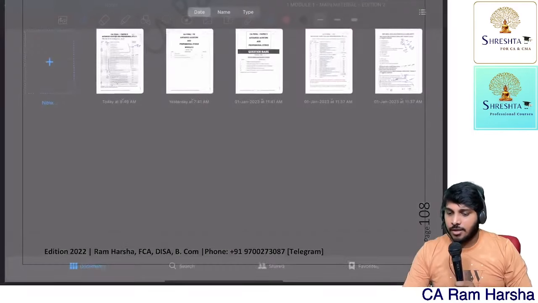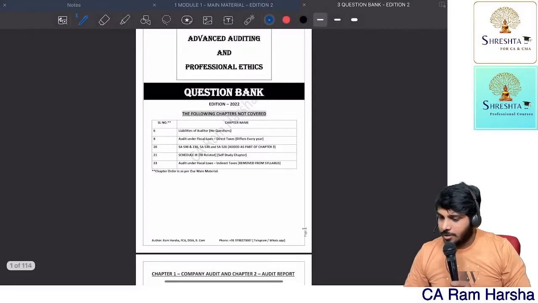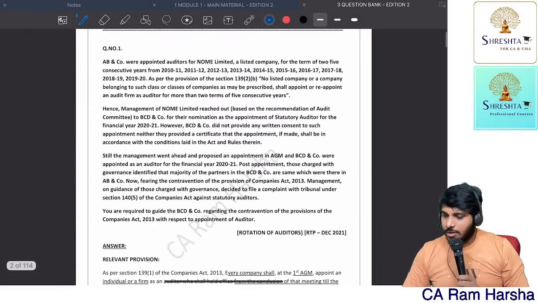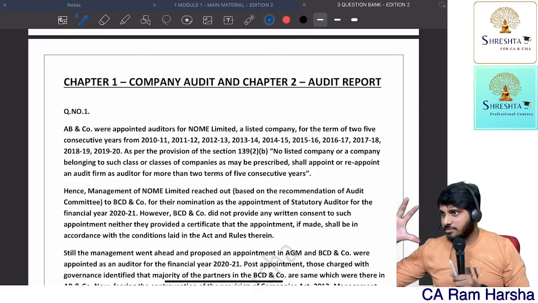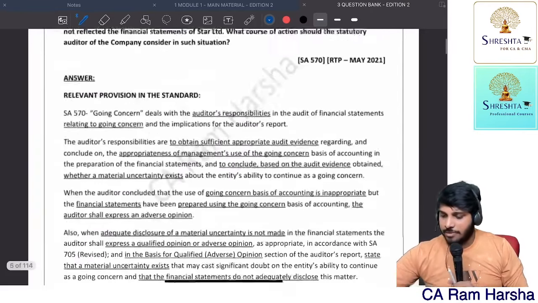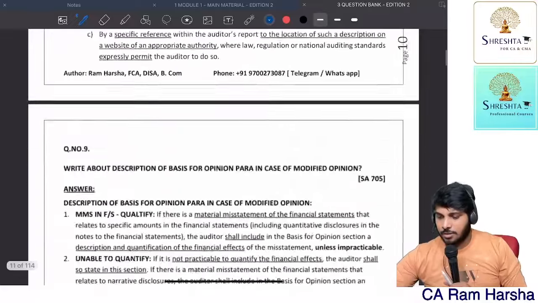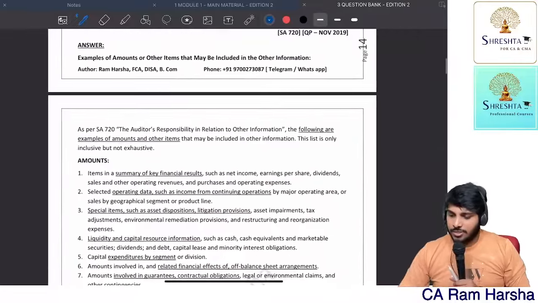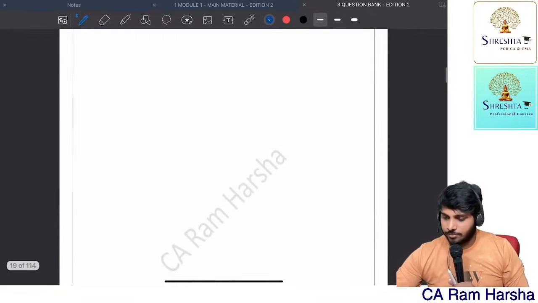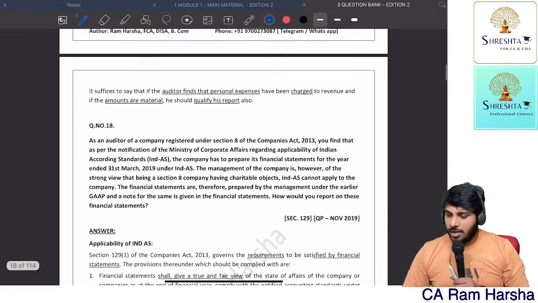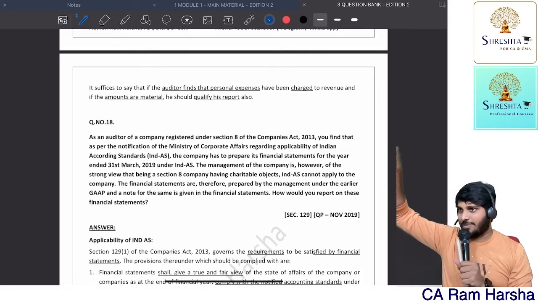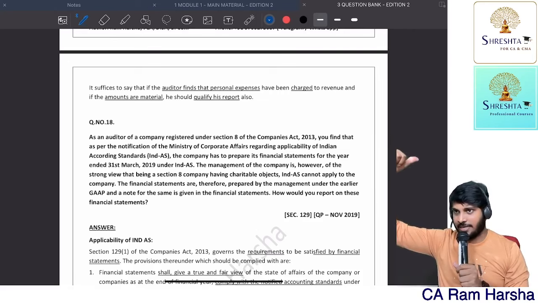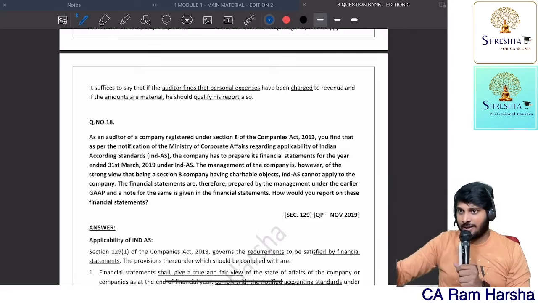Now we'll see the question bank. I'll show you the question bank. You see, first in the question bank, company audit and audit report put together I gave in one page, one segment. Getting it? Here you see how many practical questions we have. We have so many practical questions and additional concepts. Almost how many? 18. 11 illustrations we have. 20 plus practical questions we have in the main material. 18 additional questions we have here.